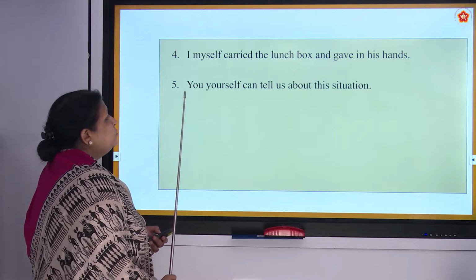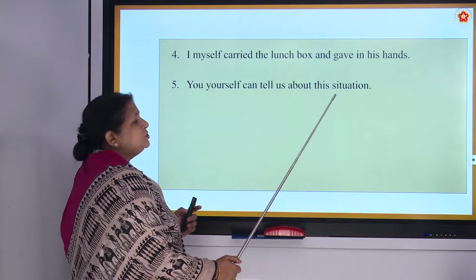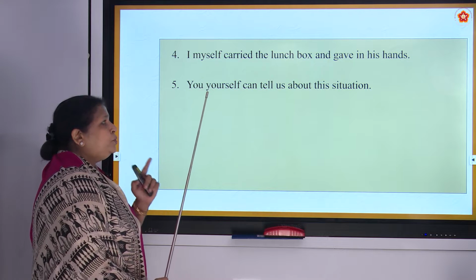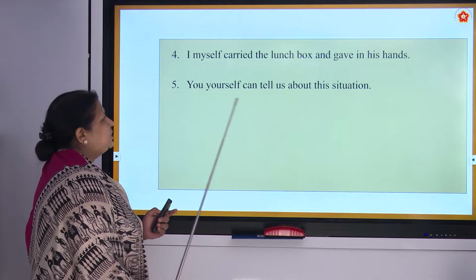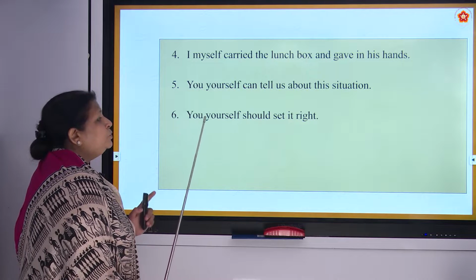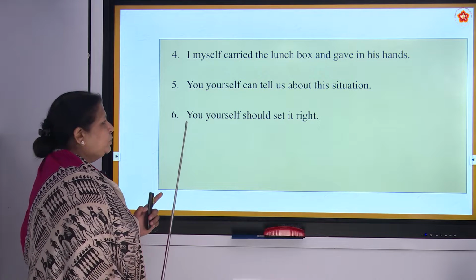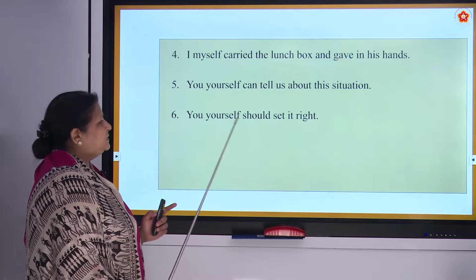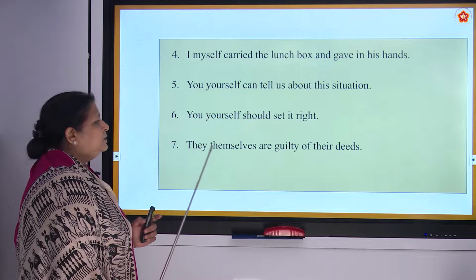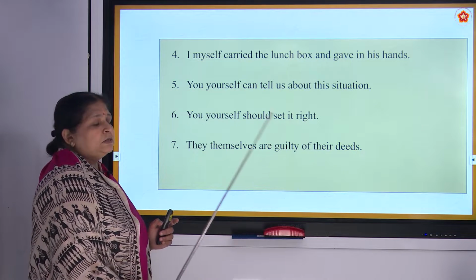You yourself can tell us about this situation. You yourself should set it right. They themselves are guilty of their deeds.